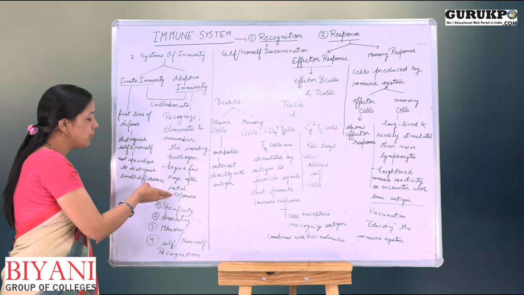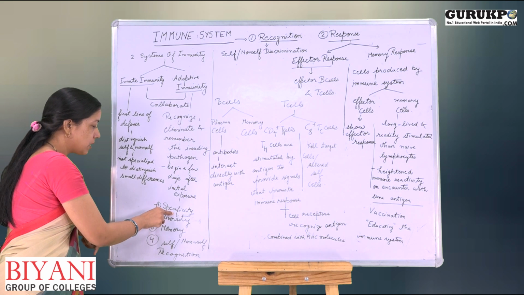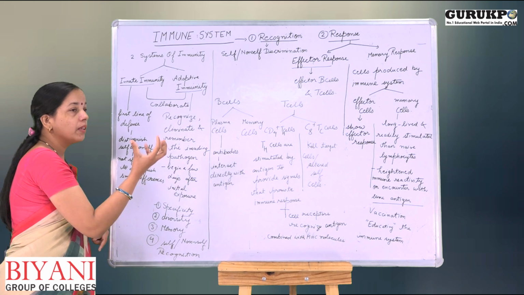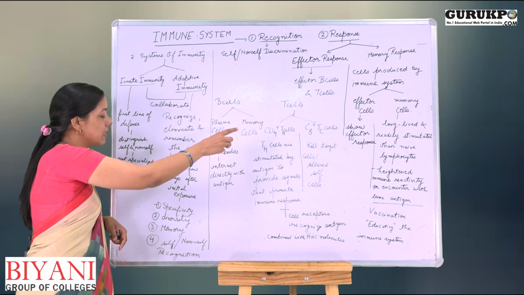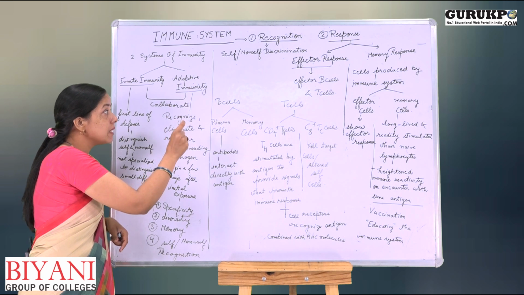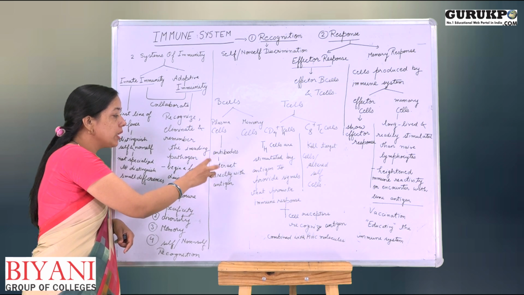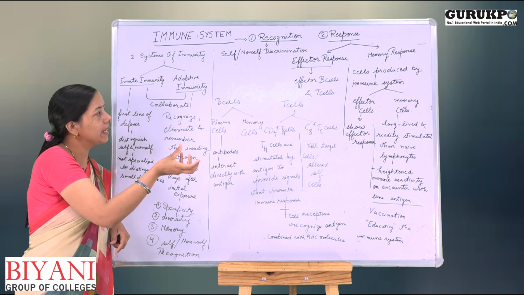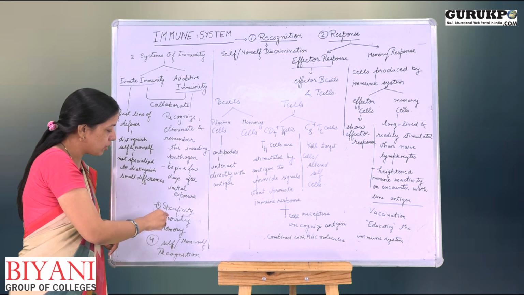And adaptive immunity shows 4 major activities, that is specificity. Specificity means the cells which are formed in the adaptive immunity, B cells and T cells, are specific for the specific pathogen. Specific B cells will activate against the specific pathogen. Specific antibodies will bind with the specific antigen. Specific T cells will activate against the specific pathogen.